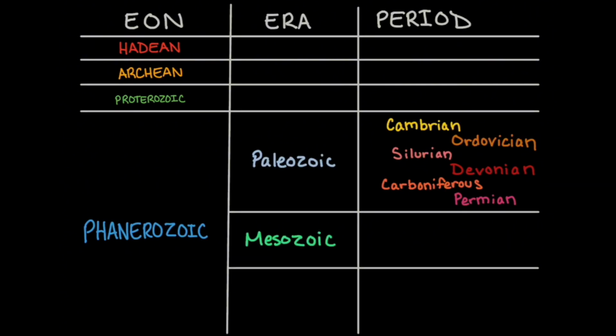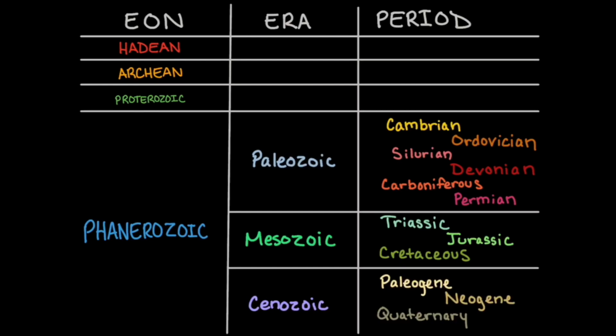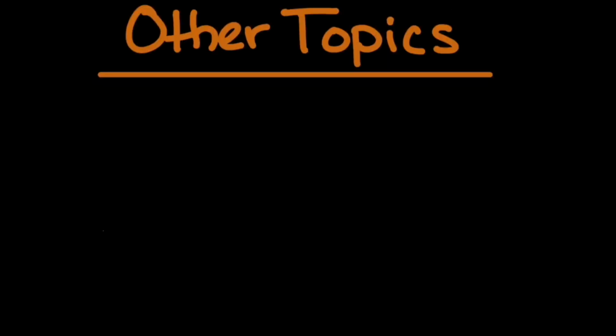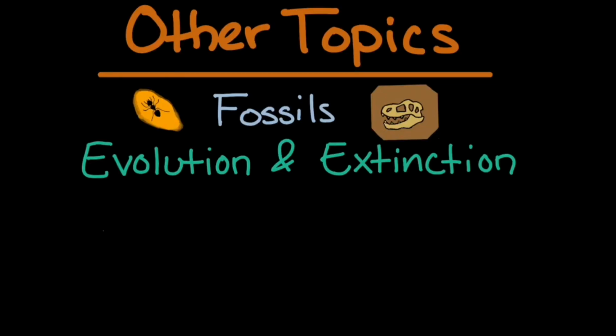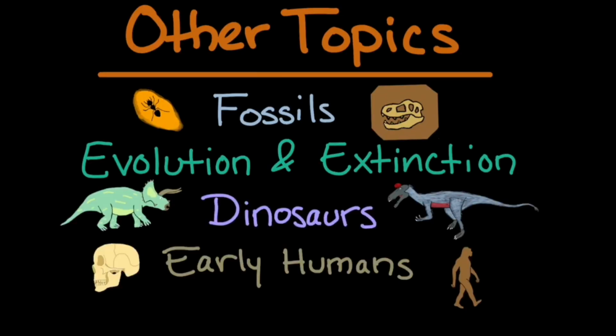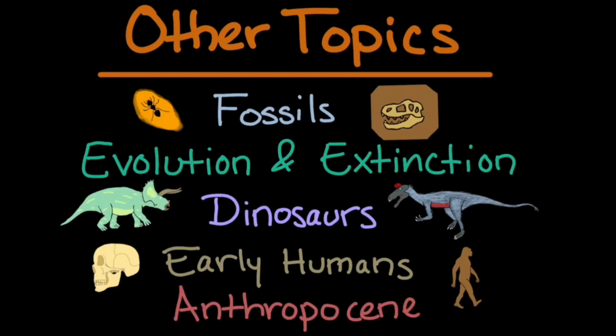Following that was the Mesozoic era, which included the Triassic, Jurassic, and Cretaceous periods. And lastly, the Cenozoic era included the Paleogene, Neogene, and Quaternary periods. Other topics that we covered in this unit were fossils, evolution and extinction, dinosaurs, early humans, and today's episode, the Anthropocene.